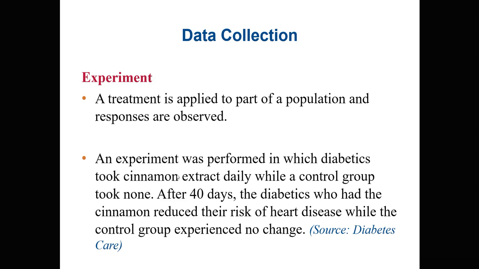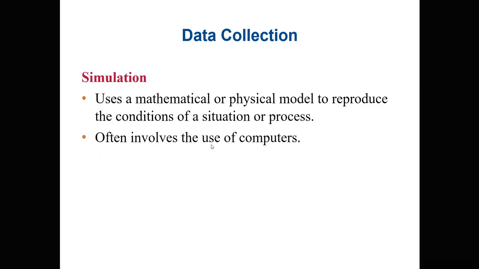So the researcher or someone else knows who is the control and who is not the control group. Why do they do that? Just to make sure that the effect they observe is as a result of the treatment that was applied. After 40 days, the diabetics who had the cinnamon reduced their risk of heart disease while the control group experienced no change. So this is an experiment where something is administered, then the effect of that is investigated. And we always use control groups.